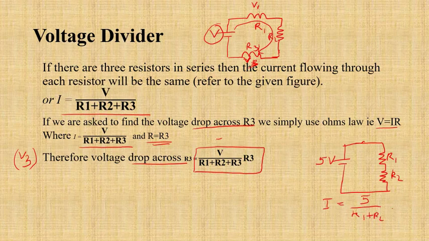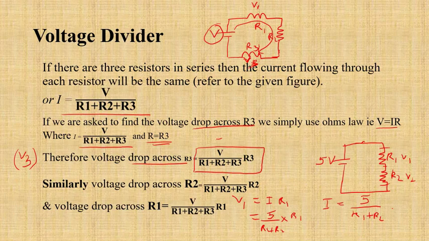And then you get the voltage drop across R1. Let me call this V1. V1 is nothing but I into R, and in this case it is I into R1. So this is 5 divided by R1 plus R2, into R1. Similarly for V2, you just need to replace R1 by R2. So that's the whole idea. You'll get this for the first circuit that I've drawn earlier: the voltage drop across R2 and the voltage drop across R1.